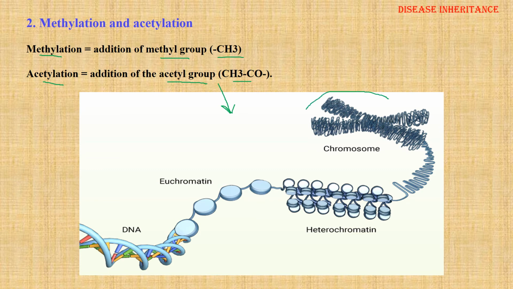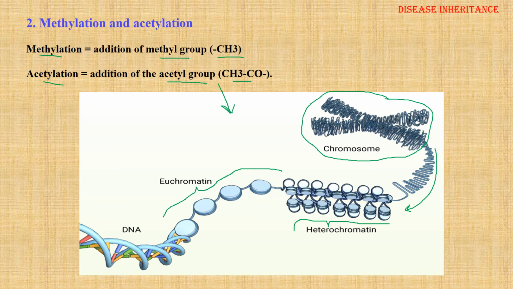Here we have our chromosome. When the chromosome is pulled out, we have regions where the DNA is tightly packed together, known as the heterochromatin, and we also have regions where the DNA is loose or in a relaxed configuration, known as euchromatin.